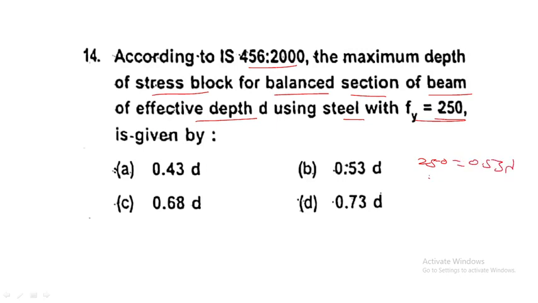For 415, we have already discussed 0.48, and 0.46 and 0.44 for the different values of 415, 500, 550. So the answer for this question is 0.53D.